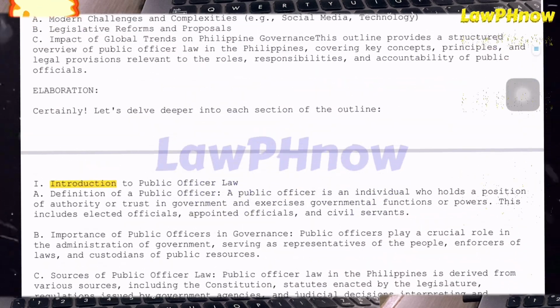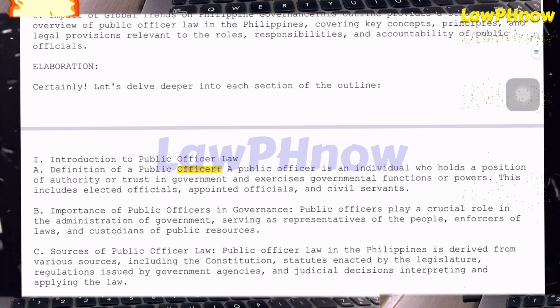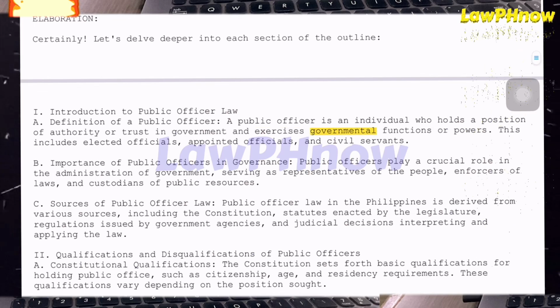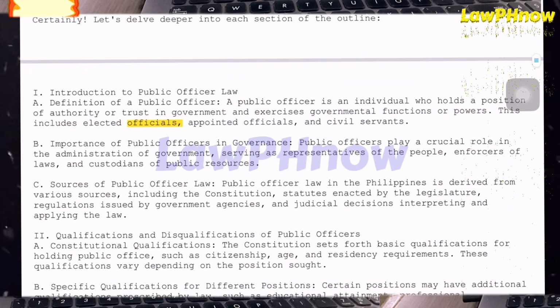1. Introduction to Public Officer Law. A. Definition of a public officer. A public officer is an individual who holds a position of authority or trust in government and exercises governmental functions or powers. This includes elected officials, appointed officials, and civil servants.